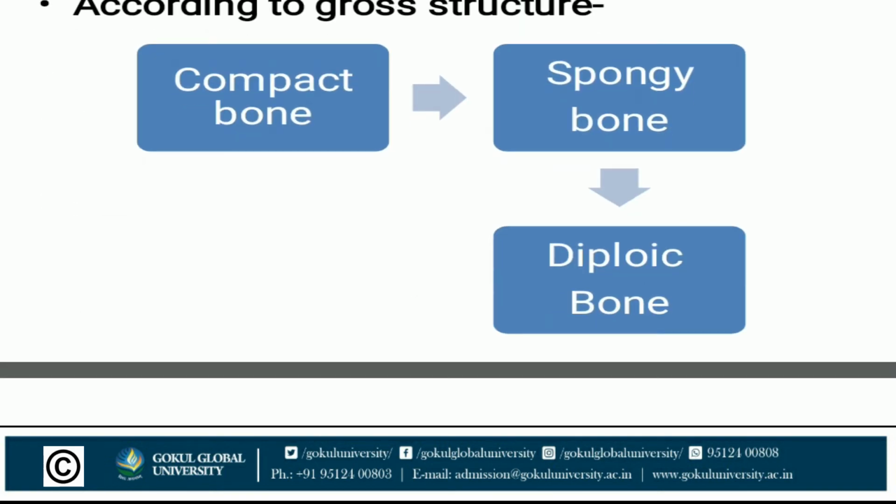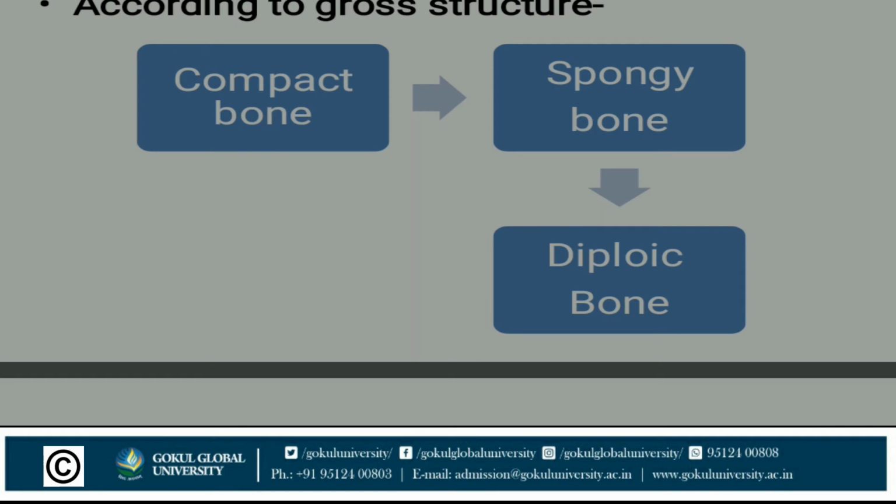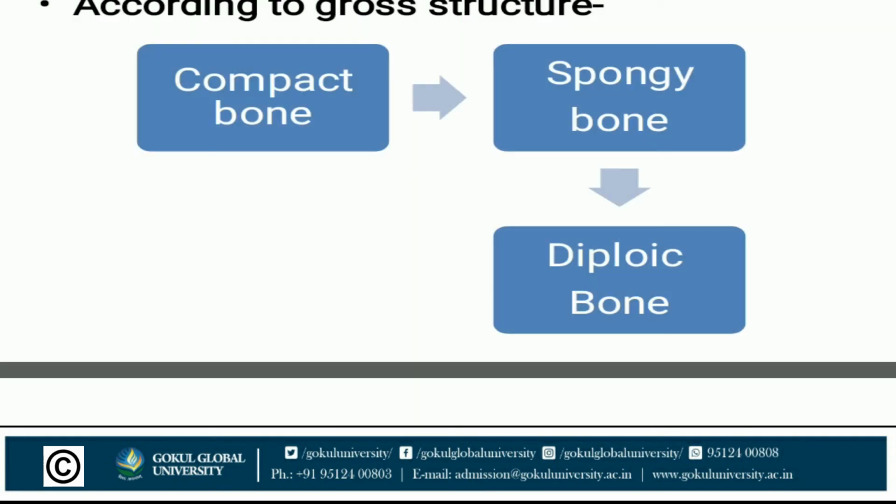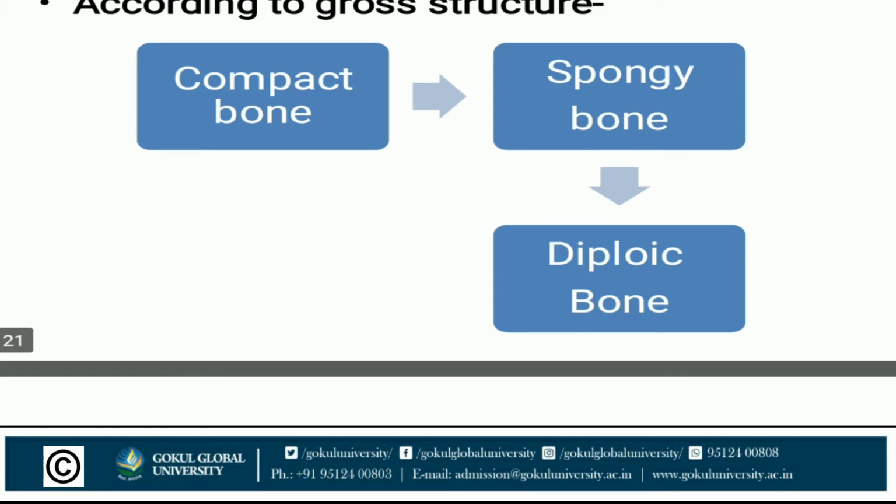Now, according to growth structure: compact, spongy and diploic. First we have seen according to size and shape: long, flat, pneumatic, heterotopic, accessory, etc. Now according to growth structure, compact, spongy and diploic bone.